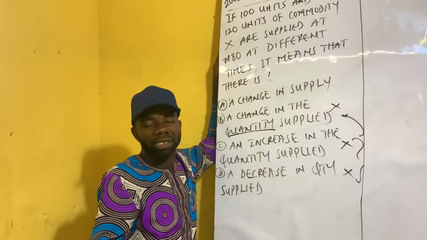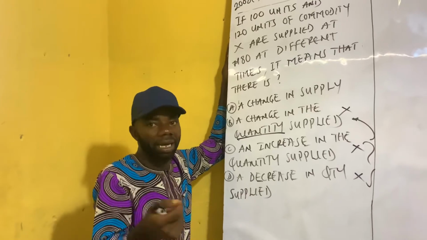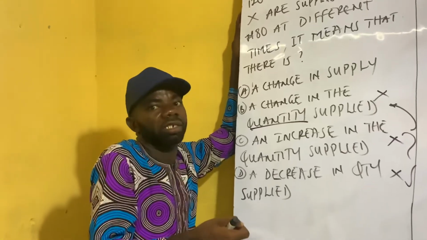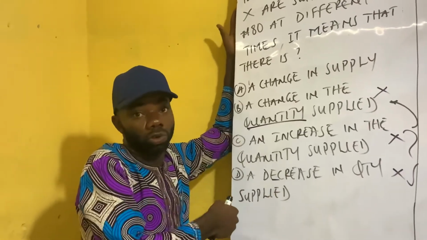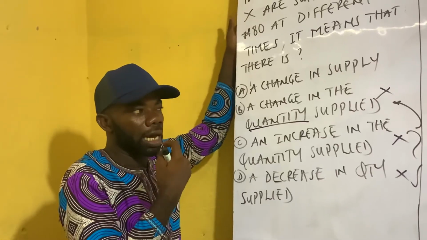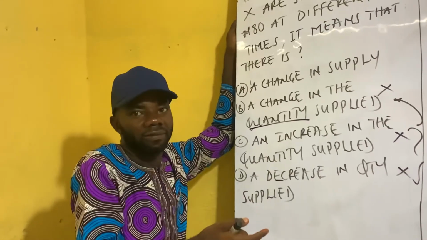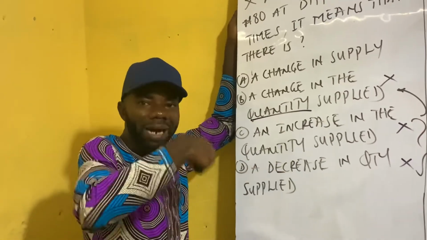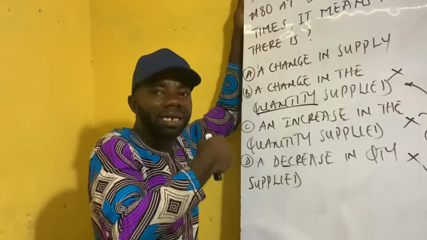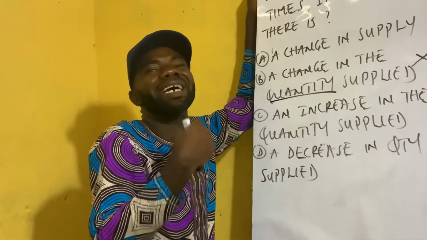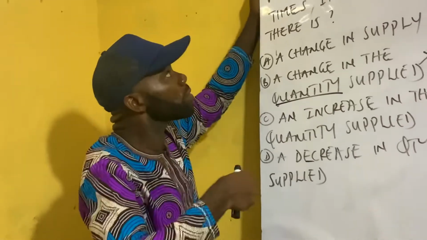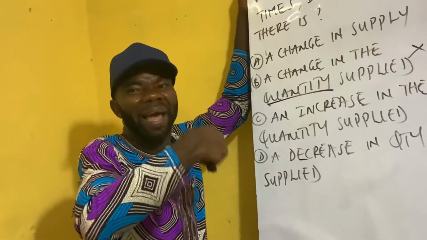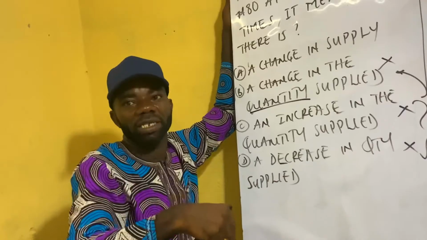When that person has access to the plants and machines he's not paying for, he's going to produce more units than he used to produce when he used hoes and cutlasses. The increase in that unit will be taken to the market without the price of the commodity increasing. The man is running to the market with more commodity to make more money. He doesn't have to wait for price. The reason why he's supplying more is because he can produce more, spending less due to government support.